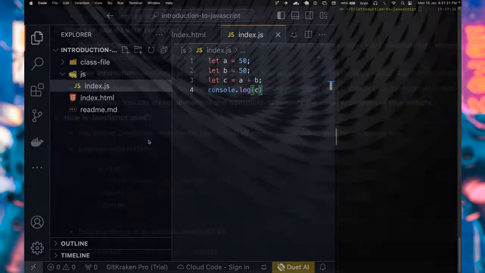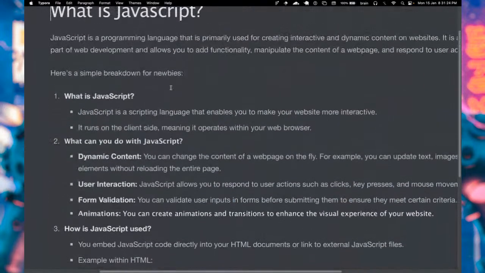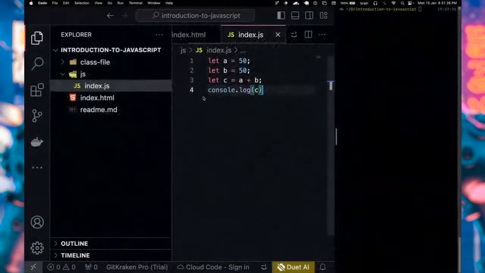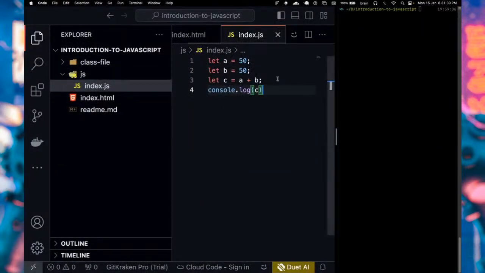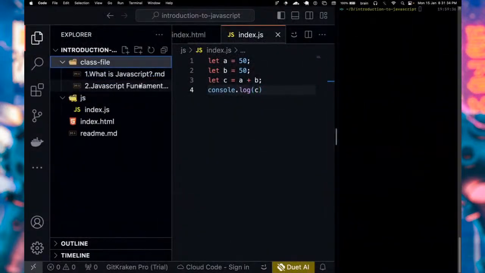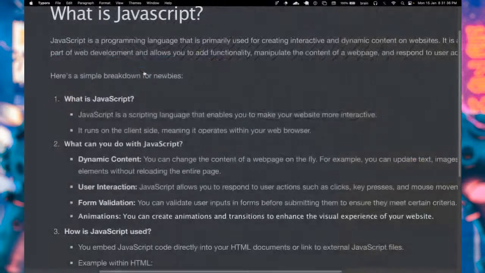Okay, so let's come back to this file. This will be shared with you, of course. This will be put on GitHub, and you can simply download this. What you're seeing here is also right here: What is JavaScript and JavaScript fundamentals?